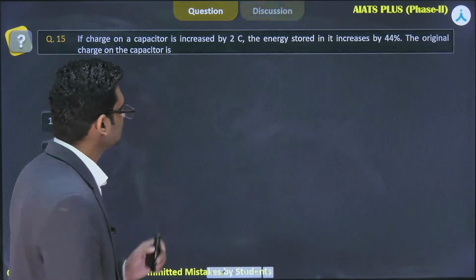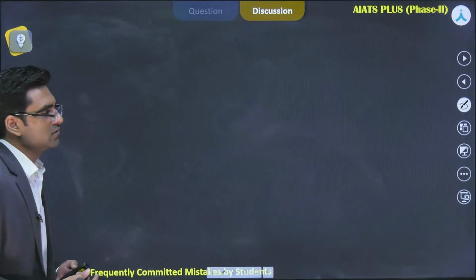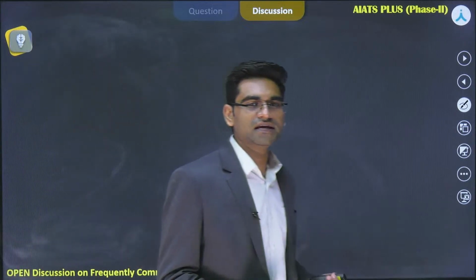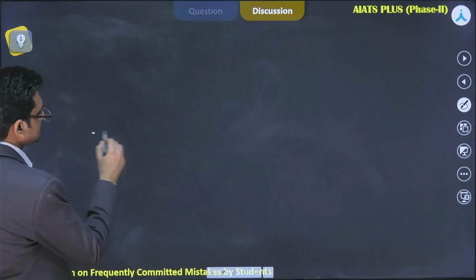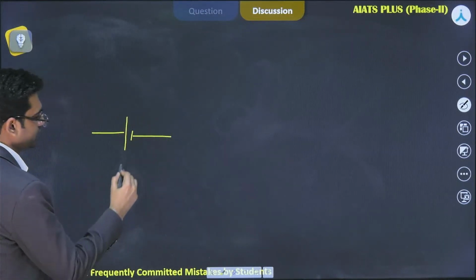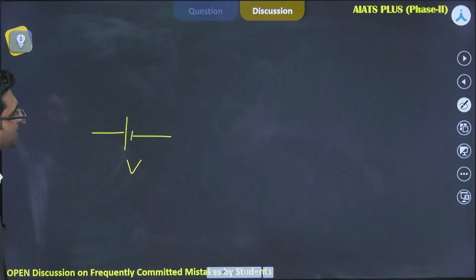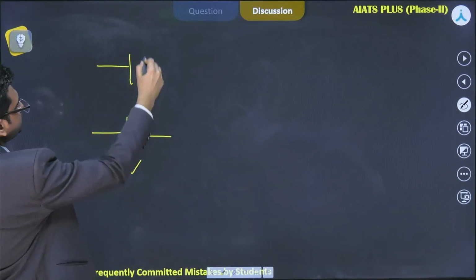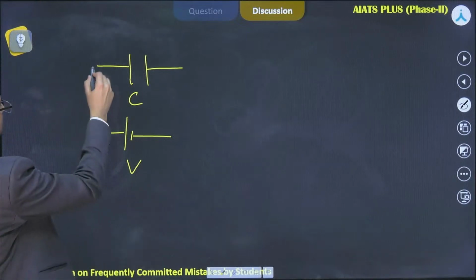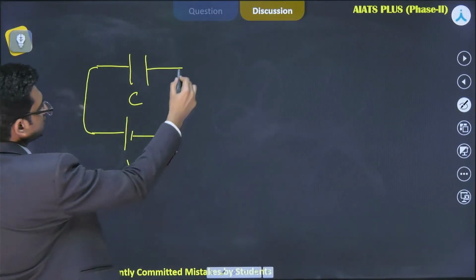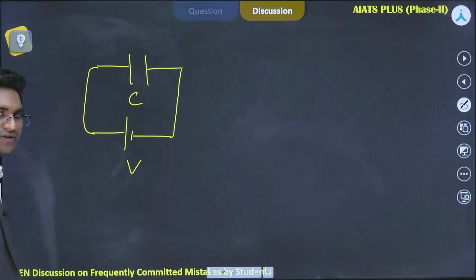But let's see how a capacitor is charged with the help of a battery. There is a battery of some potential difference V. There is a capacitor of capacitance C. Now we will connect it like this. What will happen?